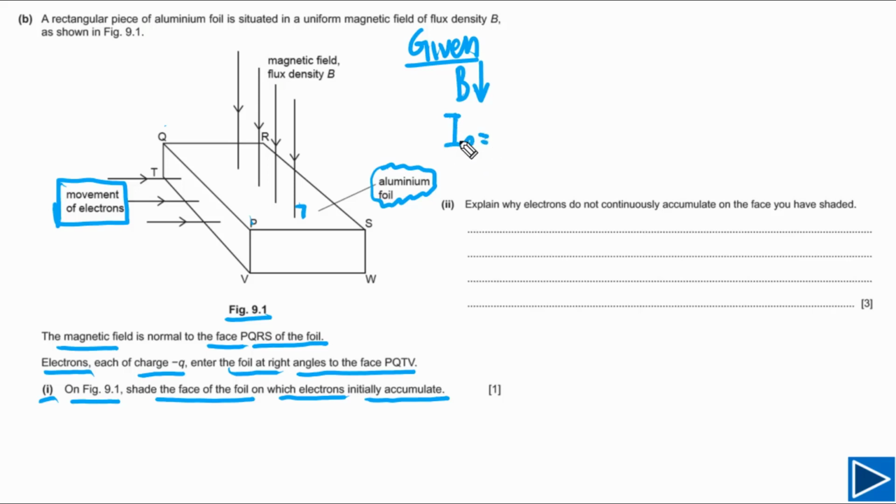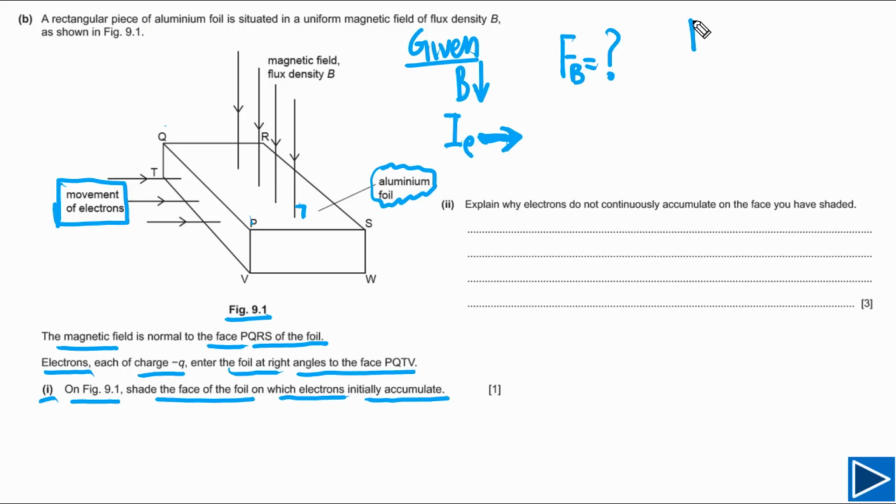This is electric current due to flow of electrons, and it is to the right, so we can draw a small arrow. If we can find the direction of magnetic force on these electrons, then we can determine the direction in which they will be deflected. So how can we find the direction of magnetic force on these electrons?